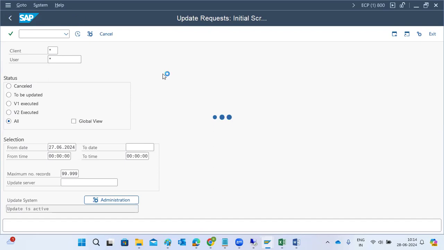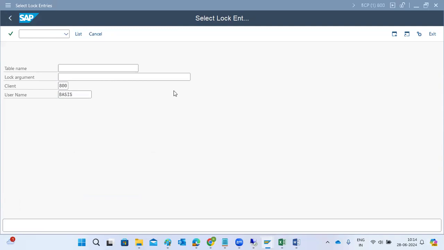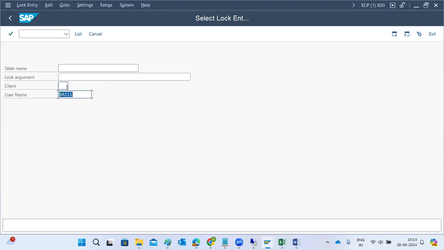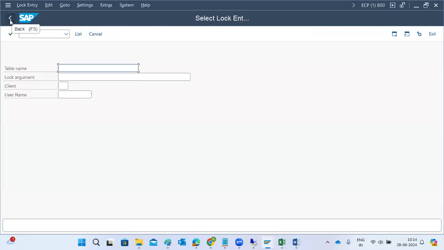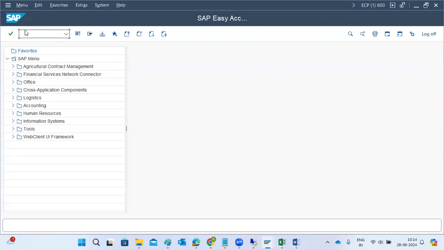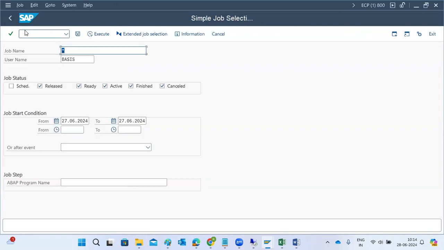In SM12 we can check the old lock entries here. Whether any old lock entries exist in the system or not, we can check. If they are dated today, we can ignore them. We can ignore these lock entries here. Like that, are there any long running jobs in the system? Long running jobs will cause issues.